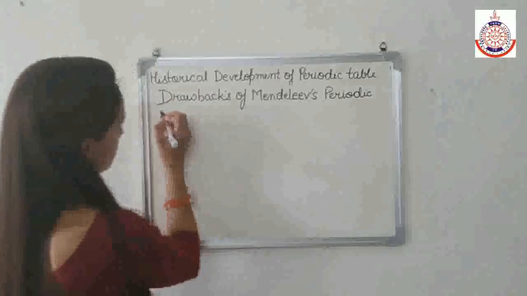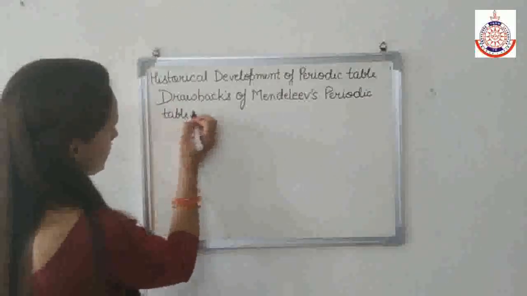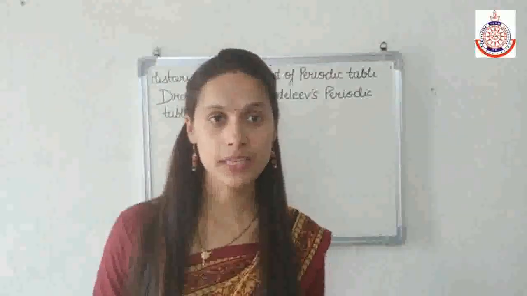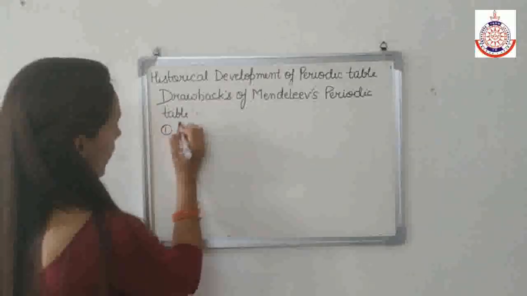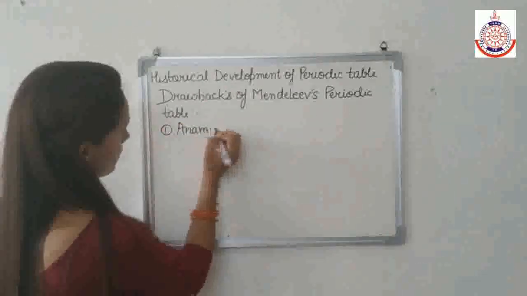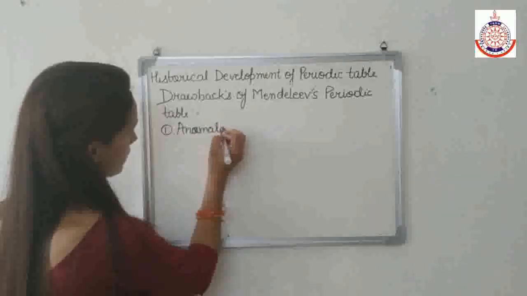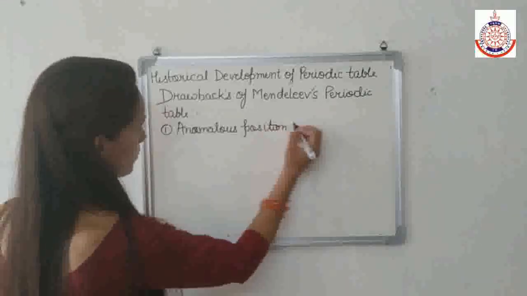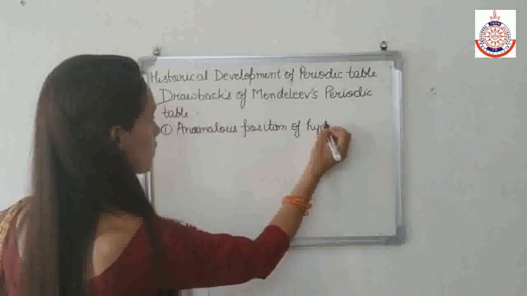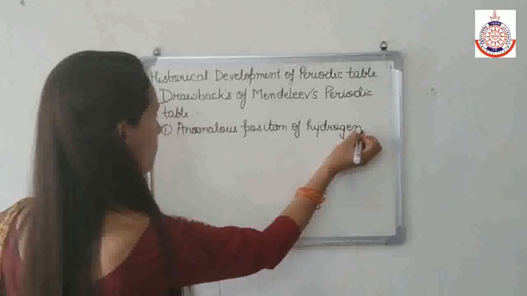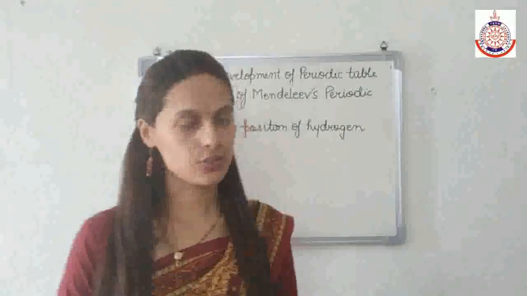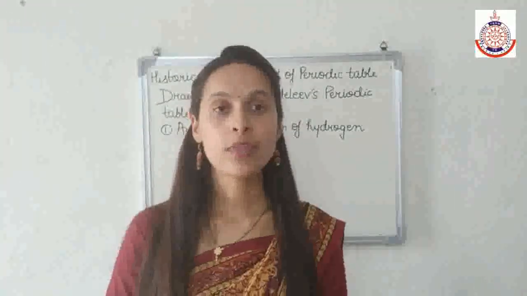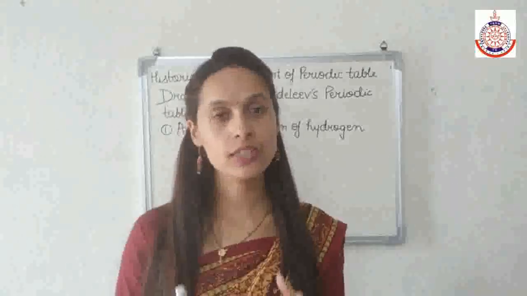Now, what are the drawbacks of Mendeleev's periodic table? The first drawback of Mendeleev's periodic table is the anomalous position of hydrogen.